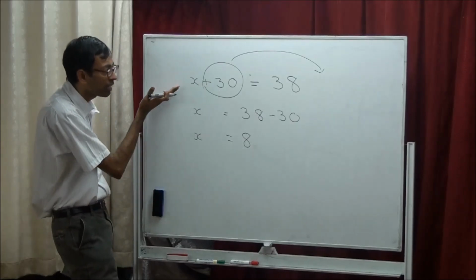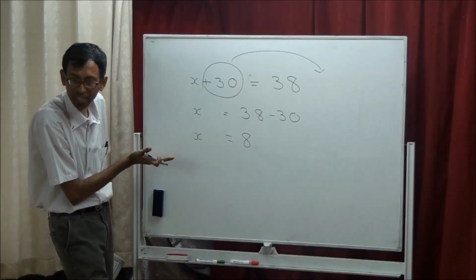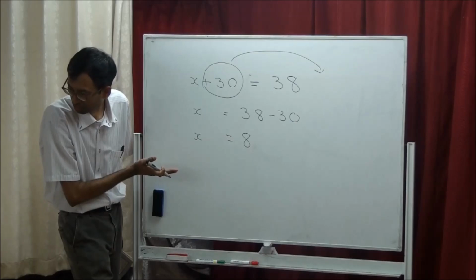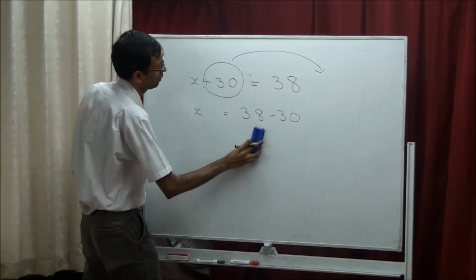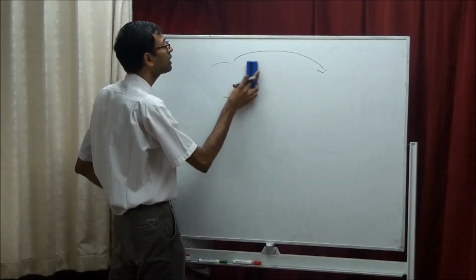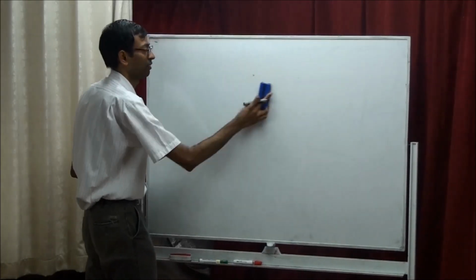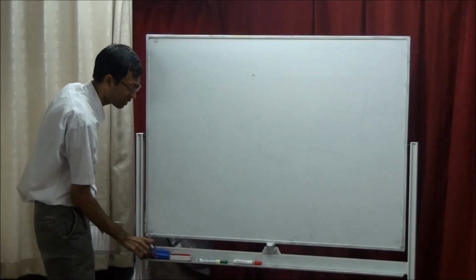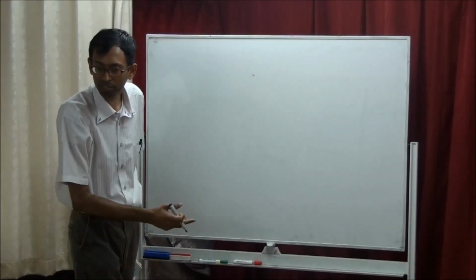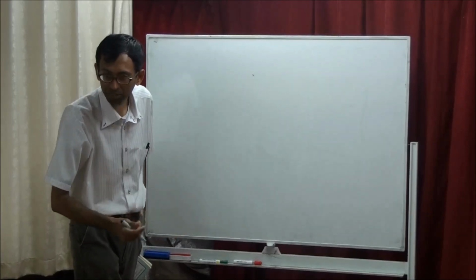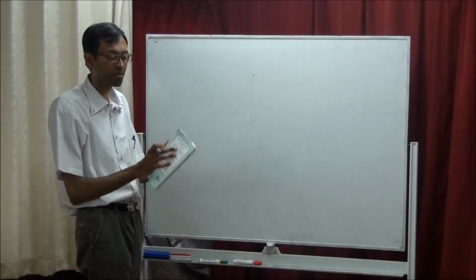I'm just telling you step by step. You understood this? This is called a one-step puzzle. You just have to move. How many things did you move from one side to the other side? Only one thing. So that's why it's called a one-step puzzle.